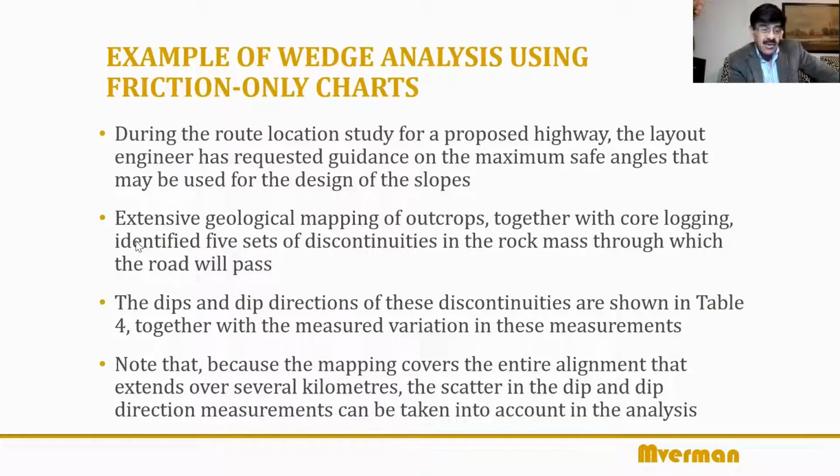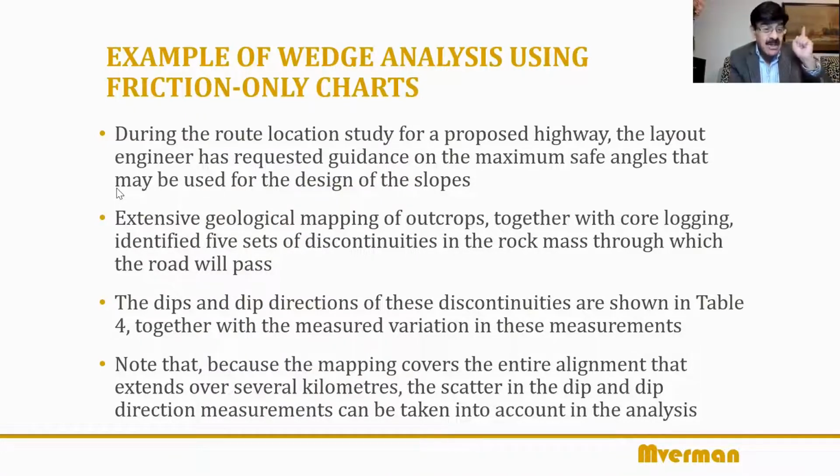So in this case, the geologists had found that there are 5 sets of discontinuities. 5 are a lot, okay, through which the highway will pass. The dips and dip directions of these discontinuities are shown in the next table, which is coming on the next slide, together with the variation. Obviously, we'll expect variation because not all joints are the same. In one joint set, you have several variations. So within one joint set, you have variation.